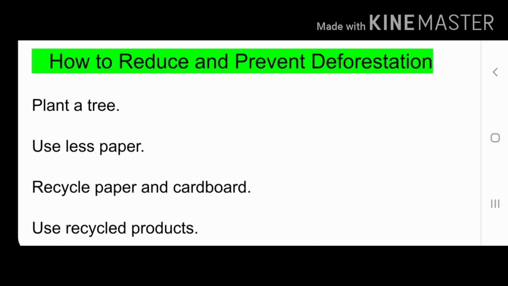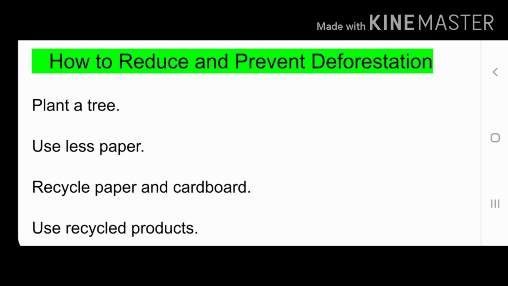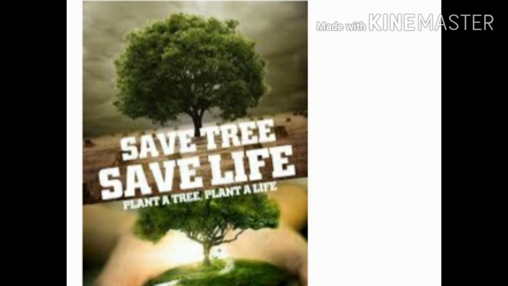Our next topic is recycle paper and cardboard. By recycling, paper can be used 7 to 8 times. In this way we can stop cutting many trees. Next is use recycled products. Many things can be recycled, like paper, and various other products. In this way we can also stop deforestation.